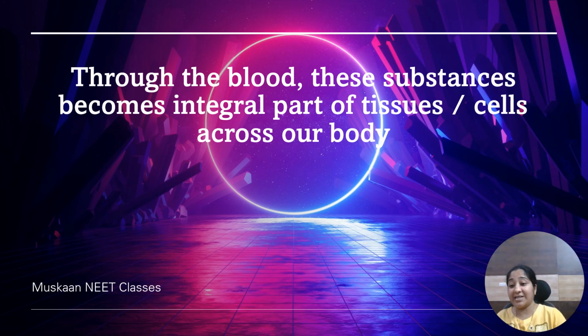What we eat later becomes an integral part of our body. This is called assimilation.